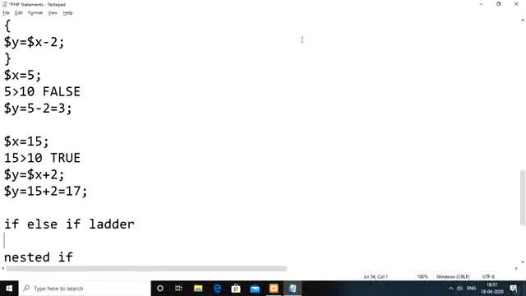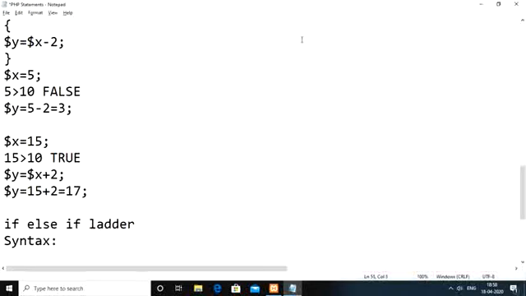Somewhere we are going to stop this alternate condition checking, which will be the last phase of your entire execution flow here. In order to do that kind of operation, we are going to use the if else if ladder. So the syntax will be something like this.